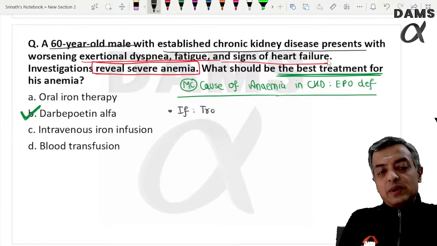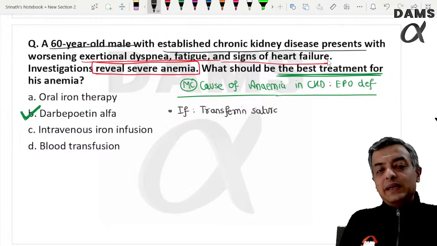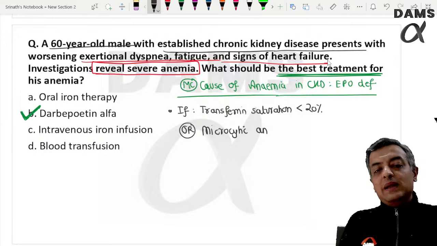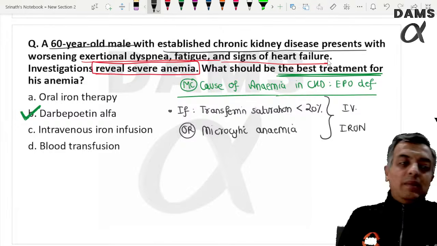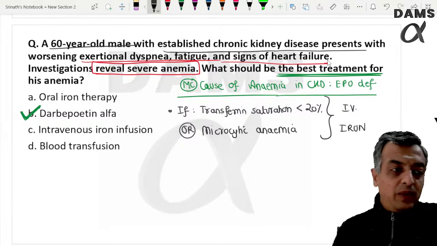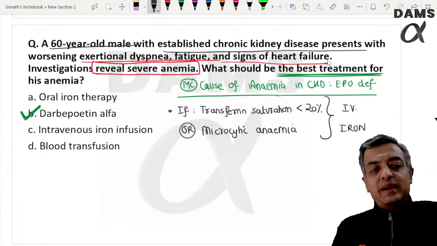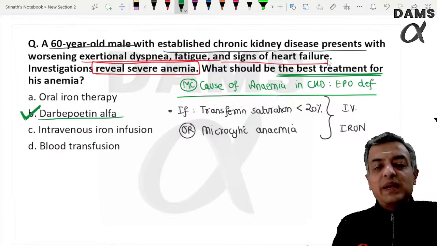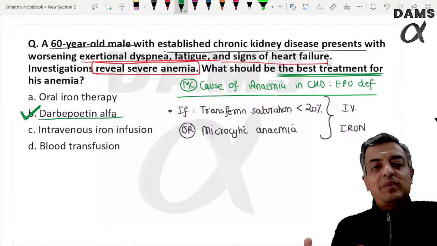If they had mentioned that the iron store, that is the transferrin saturation, is low, or that it was a microcytic type of anemia, then probably IV iron would have been my first choice. But when they ask for corrective treatment, giving only IV iron is not enough for a CKD patient. You have to go for erythropoietin supplement. Without that, you cannot replace.